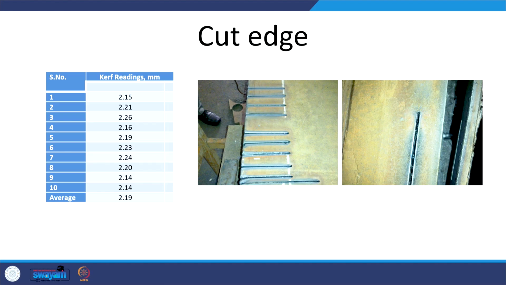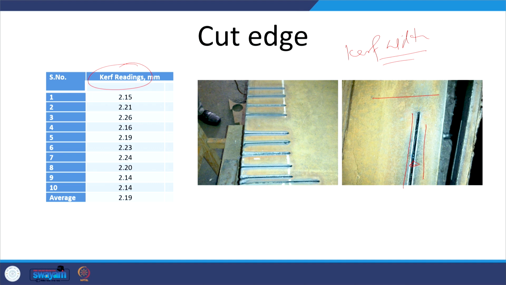If we take any cut edge surface and try to see the kerf width, what is that? Say this is the steel plate and a cut has been made along this. The gap, the width of the cut, is known as kerf width. So, kerf width indicates the material loss that will be happening during the cutting.